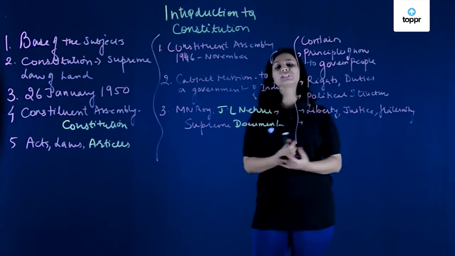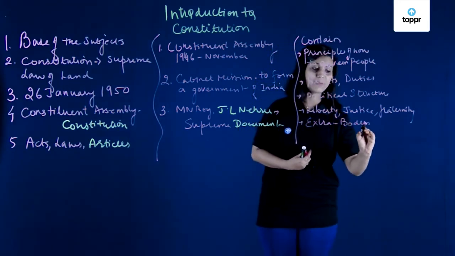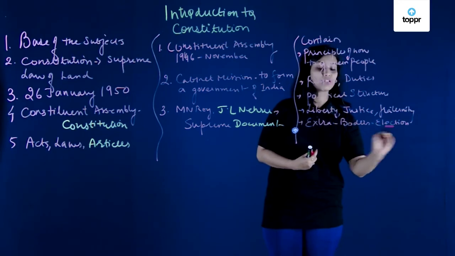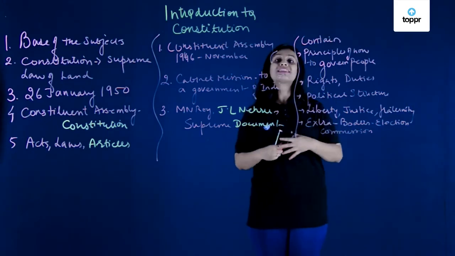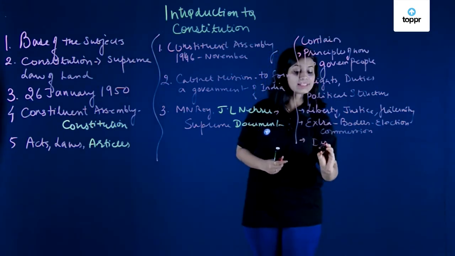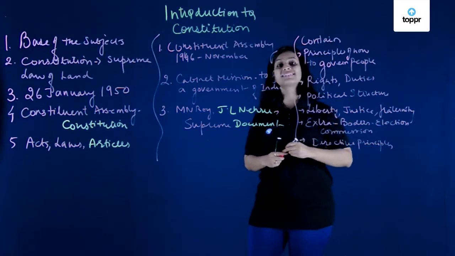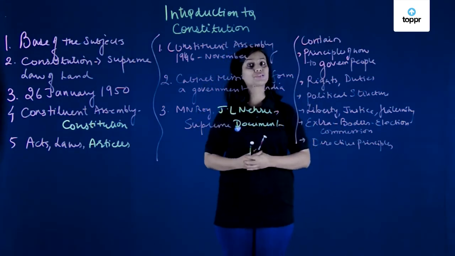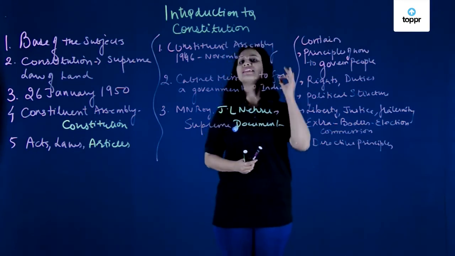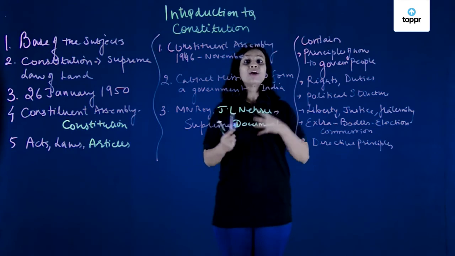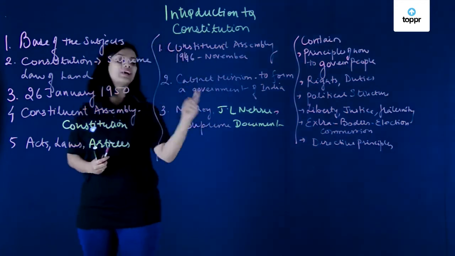Also, there are many procedures which explain constitutional bodies, like the Election Commission, the famous commission involved in the election process, and many such bodies like the UPSC and the State Public Service Commission. Also, there are the various directive principles in the Constitution. So all these processes and important things are mentioned in the Constitution. Because of these things clearly mentioned, it makes our Constitution the lengthiest Constitution. At the same time, we are the ones implementing these things, just to do justice to the people who created this Constitution.